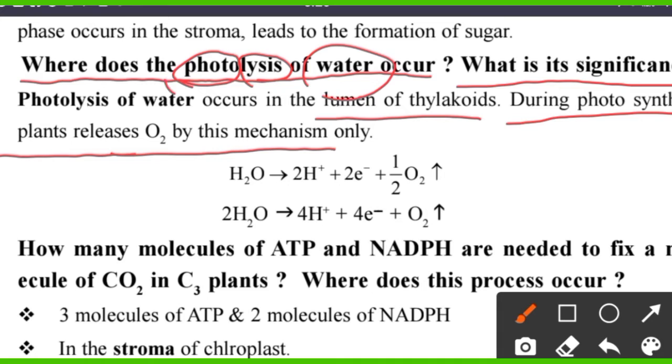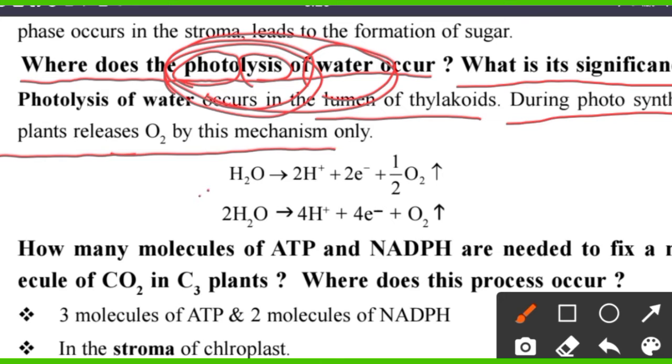So by the photolysis of water, oxygen is liberated, meaning we can conclude that oxygen is liberated from the water. The following chemical equation shows the liberation of oxygen from the water molecule.